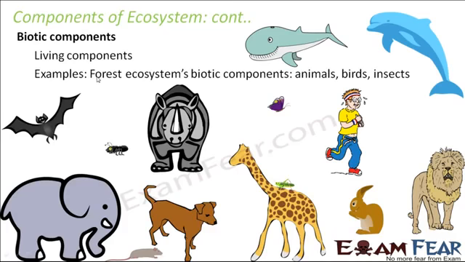Some of the examples of biotic components would be, let us take an example of a particular ecosystem. Let us suppose I take the example of forest. So forest is an ecosystem. Inside forest, what are the biotic components? That is the living organisms which you see inside a forest. You see several animals, birds, insects. They all form the biotic component of forest ecosystem.